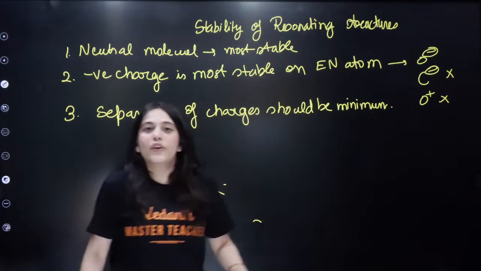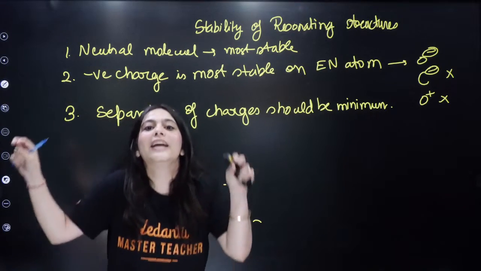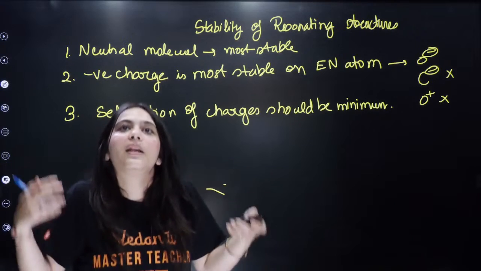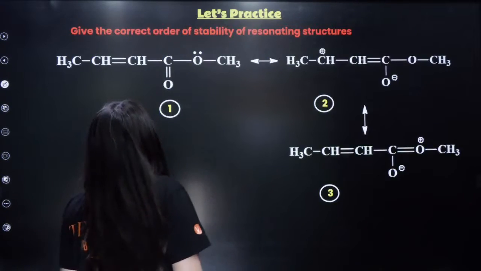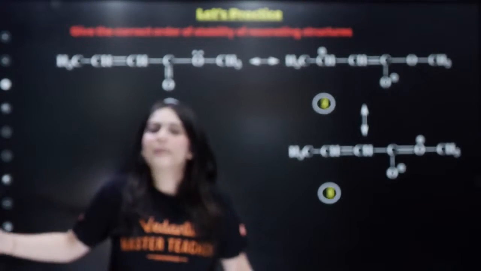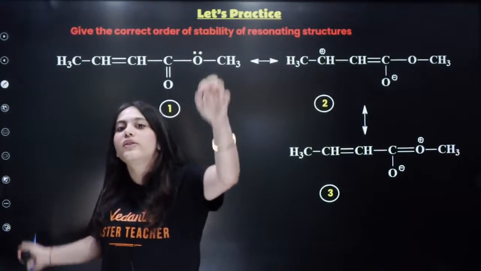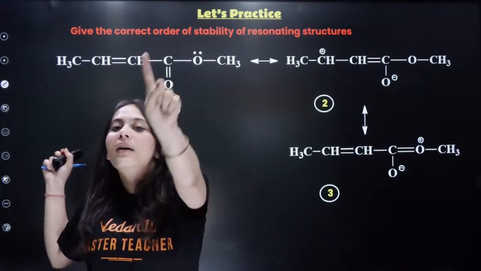Understand this, right? For example, the positive and negative should stay together. How much together they are, they will be the more stable structures. Understand this thing. Now try to answer. And the last thing was, more the resonating structures, more stable will be the compounds. So those were the 4 rules. More the resonating structures, more stable will be the compound.